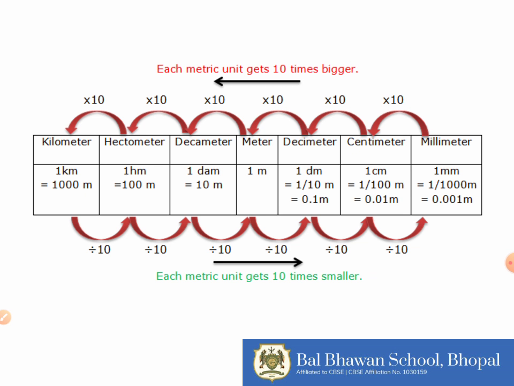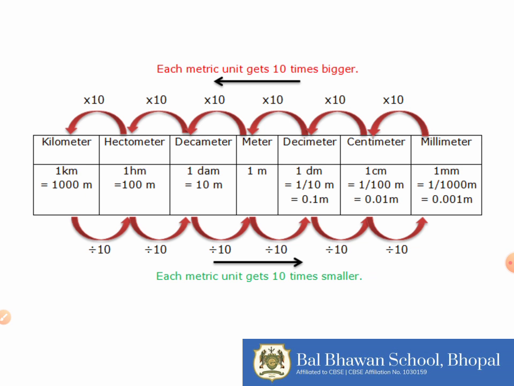There is a standard way of converting each unit into another. For example, you can see here there is a table in which standard units of measurement of length are mentioned. Here we have kilometer, hectometer, decameter, meter, decimeter, centimeter and millimeter.